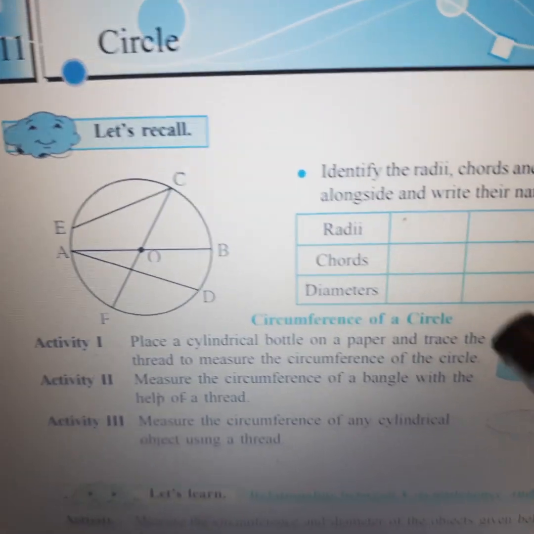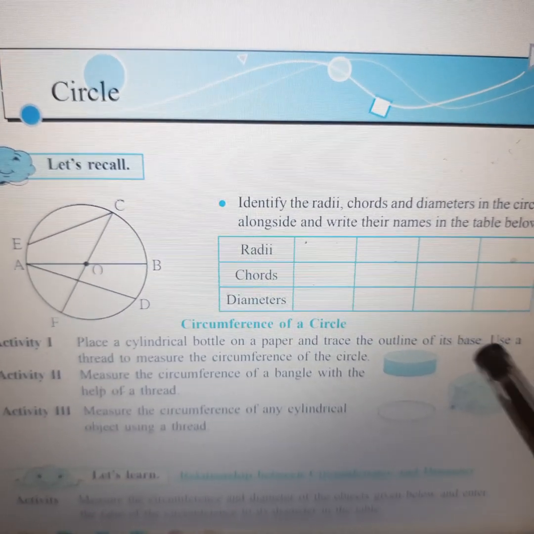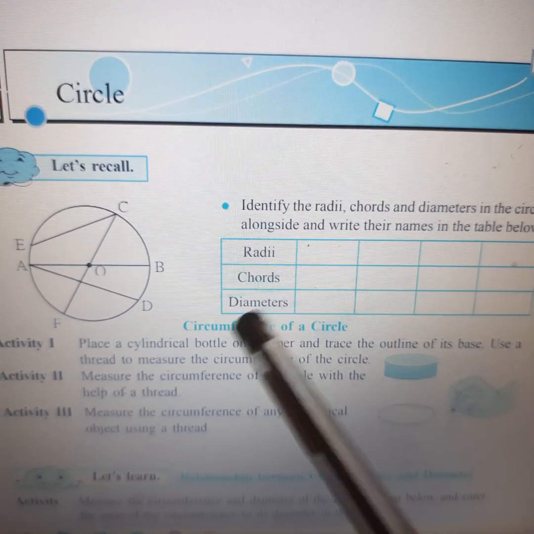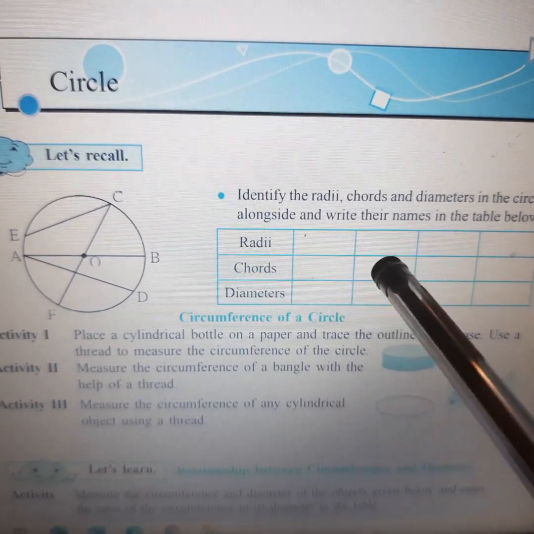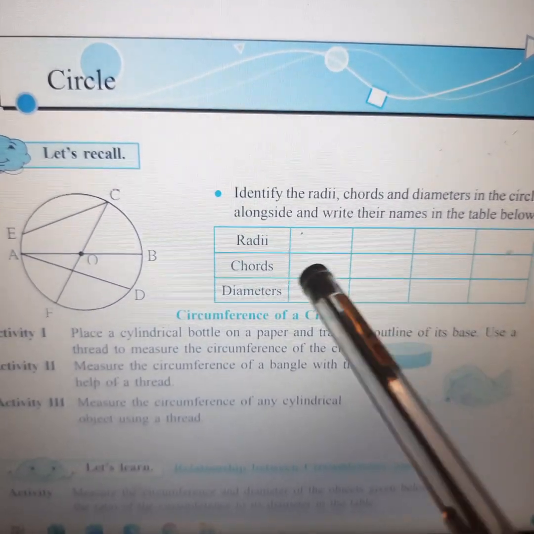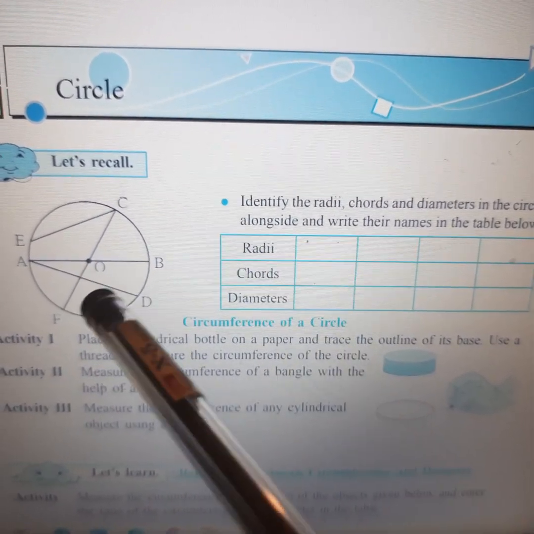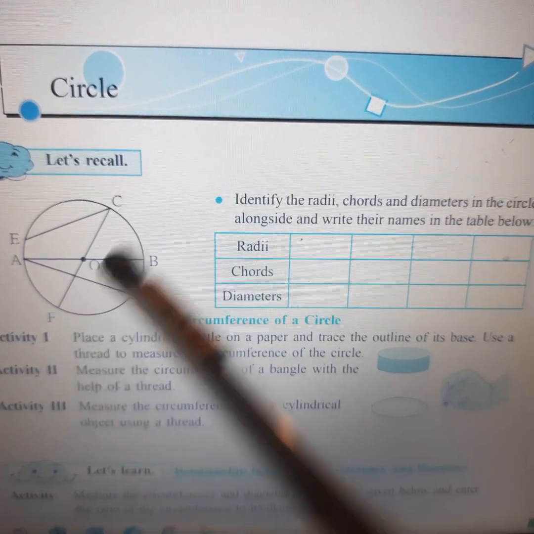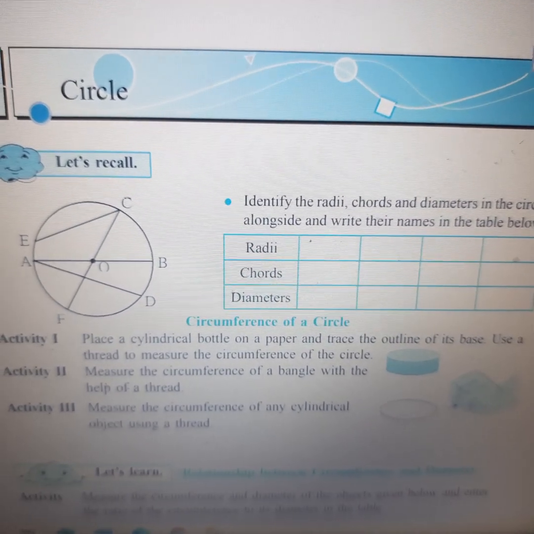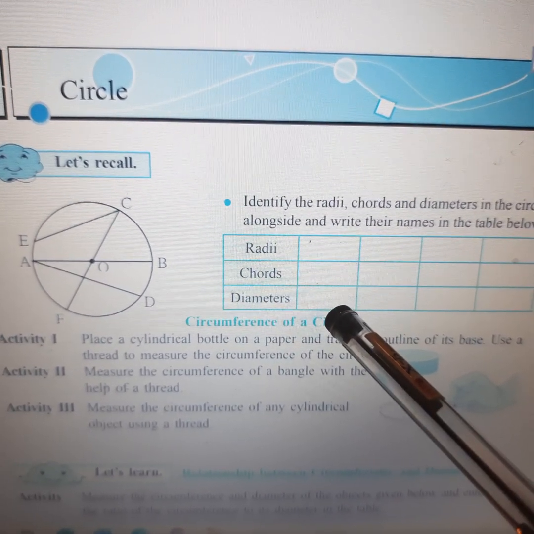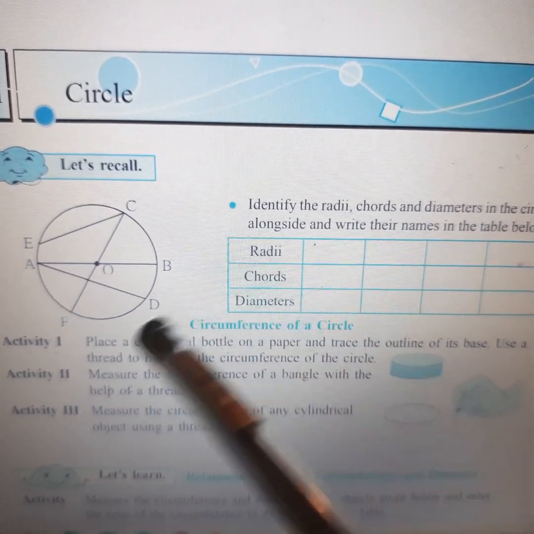Here you have to fill it up. Radii: which radii are there? You already have named OC, OB, OA, OF. Like this you are going to name. Chords: how many chords are there? EC or CE, either way you can call them, AD, FC and AB. As I told you, even diameters are chords, so all these chords you are going to write down. Whereas diameters, how many diameters do we have? We have only two diameters, AB and FC.